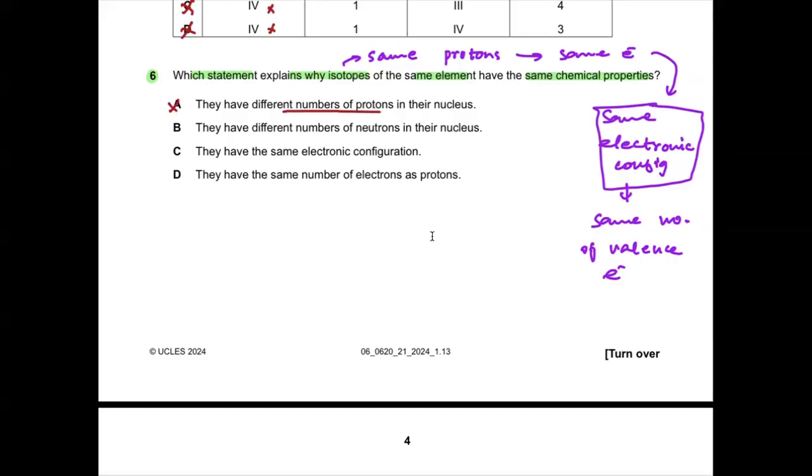No, it goes wrong. They have a different number of neutrons. It goes wrong. They have the same electronic configuration. Yes. They have the same number of electrons as protons. Yes, this statement is correct, but this statement is not for isotopes. This is a statement for every element, every atom, that the number of electrons is exactly the same as the protons. Right? So D goes wrong and C is the correct answer.